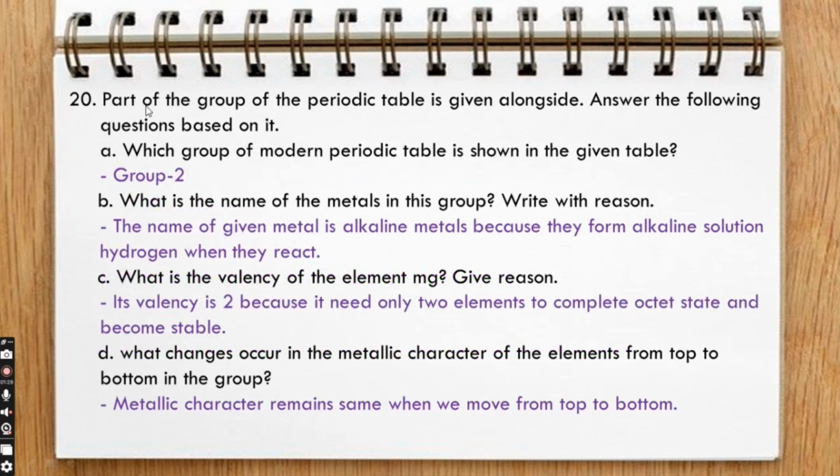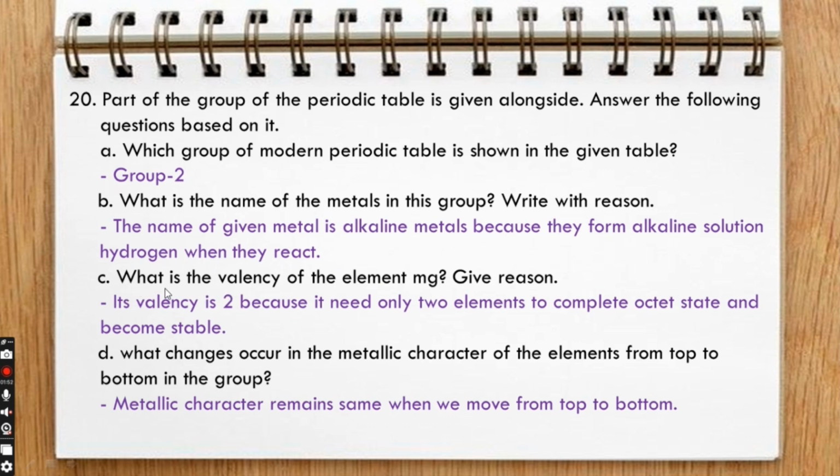Question 20. Part of the group of the periodic table is given alongside. Answer the following questions based on it. A. Which group of the modern periodic table is shown in the given table? Group 2. B. What is the name of the metals in this group? Write with reason. The name of the given metals is alkaline earth metals because they form alkaline solution and hydrogen when they react.